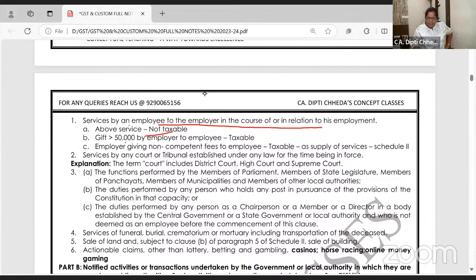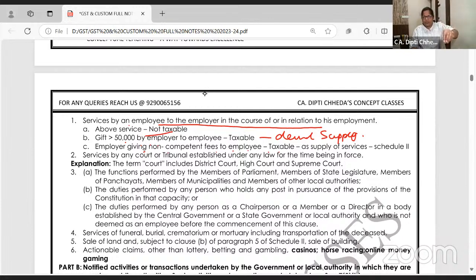Gift above 50,000 taxable है और इसके आगे add करो deemed supply. Employer is giving gift to employee, na? वो भी above 50,000 without consideration. Deemed supply. And I told you in income tax, what is the limit, dear students? 5,000.